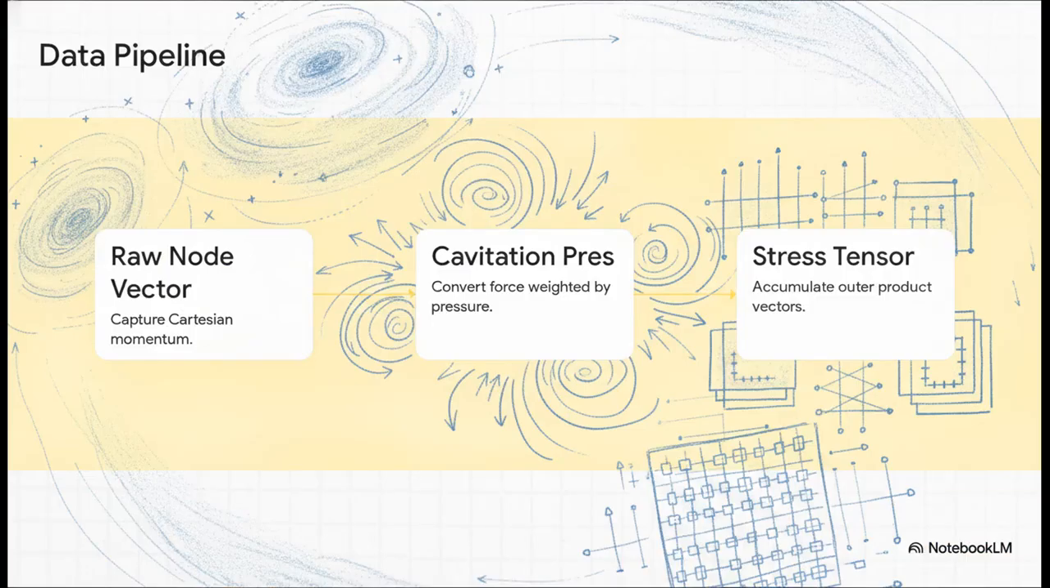By processing our data through these specific steps, we strip away the smoothing and arbitrary rotations to uncover the raw pressure field of the medium. First, we capture the raw Cartesian momentum of every particle, or star, exactly as measured. Then, we convert that directional force into a cavitation pressure vector, which is weighted by the kinetic pressure of the medium itself. Finally, we accumulate all of those into one massive stress tensor matrix. And this matrix is exactly what we feed into our singular value decomposition.